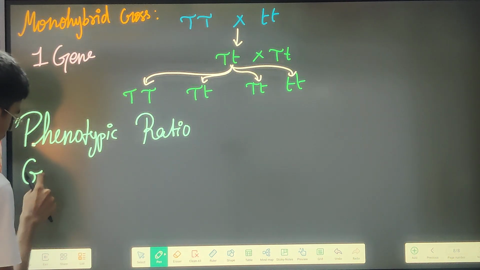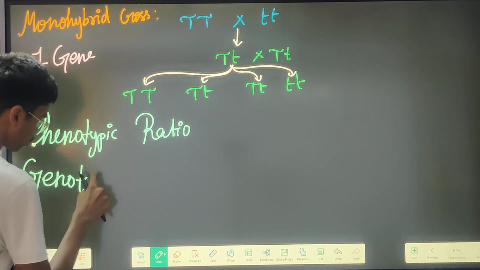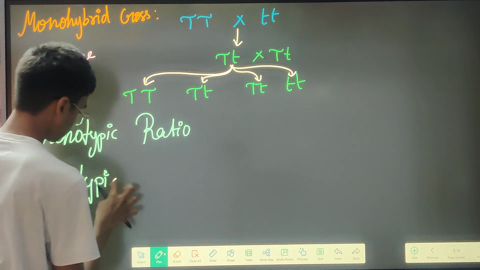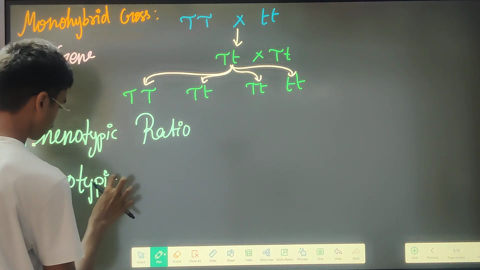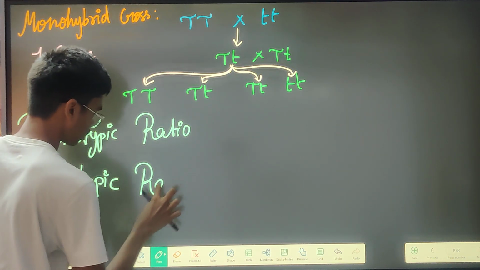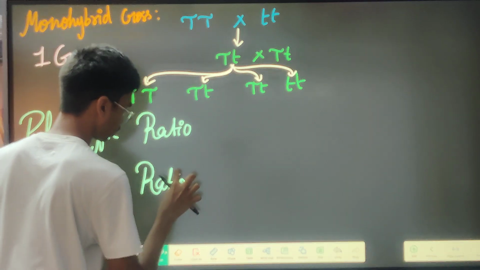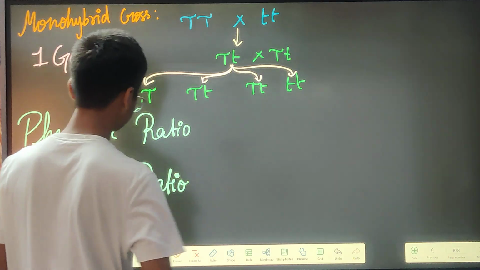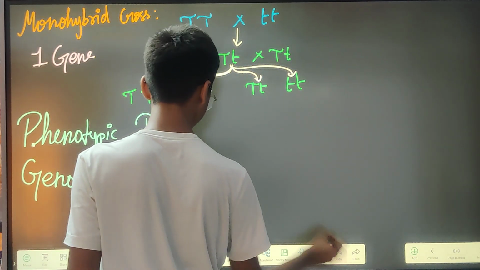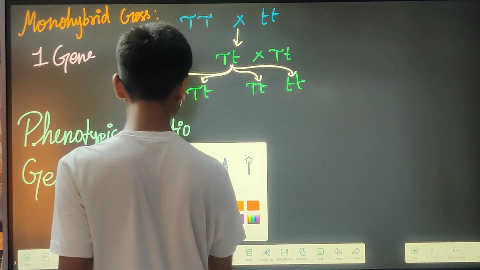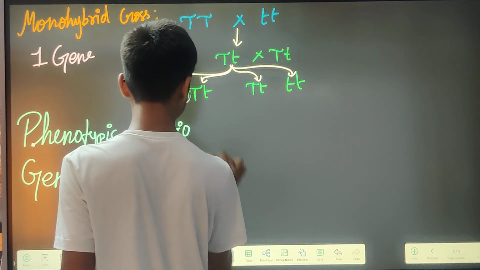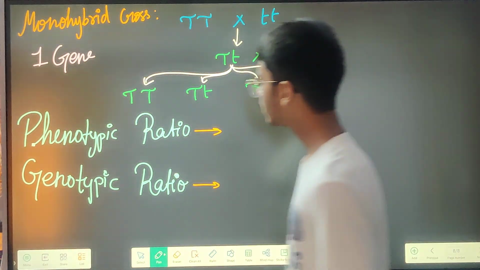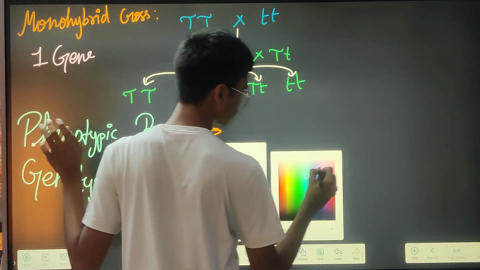Then the genotypic ratio. Okay, the phenotypic ratio and then the genotypic ratio. The phenotypic ratio is actually based on the physical appearance.